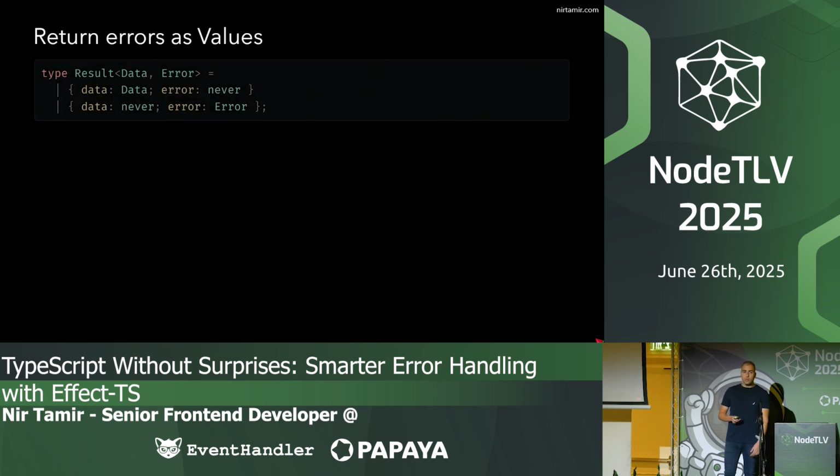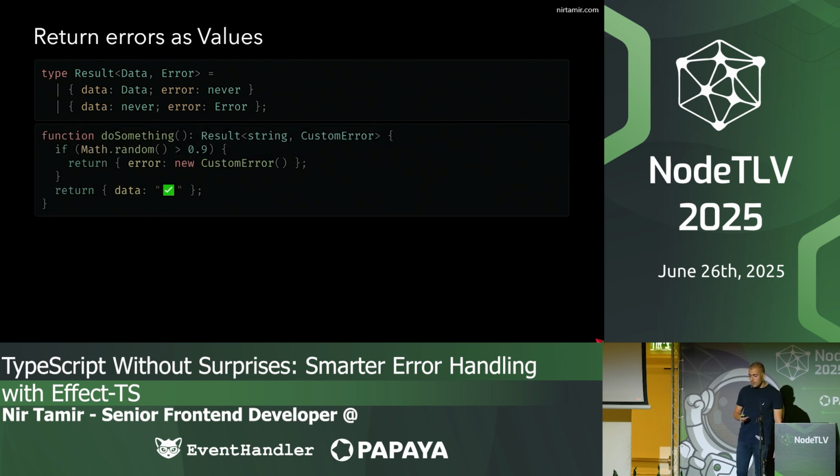We can also do what the Go language does. Go doesn't have a throw in the language, and we can use errors as values. We can do the same thing in TypeScript. In this example, I created a Result type that either gets the data or the error, but not both.